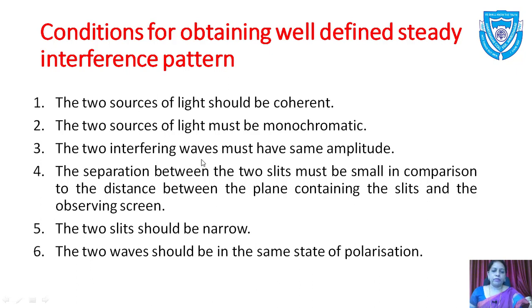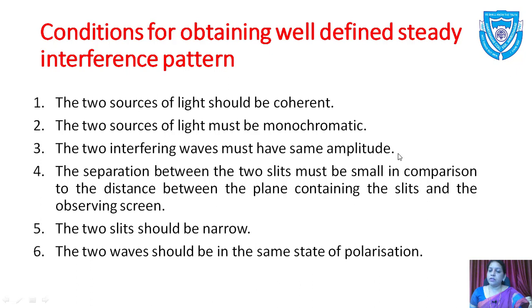Then the two interfering waves must have the same amplitude. This is also very important, because if the amplitude is not the same, then the interference pattern, where we want dark, will not be dark, but it will be blurred. The interference pattern will not be steady, it will be blurred. That is, the contrast will not be perfect. For example, if the amplitude of both the waves is the same, say 2 centimeter, then when they interfere and come at a point, the resultant is the addition of the two waves.